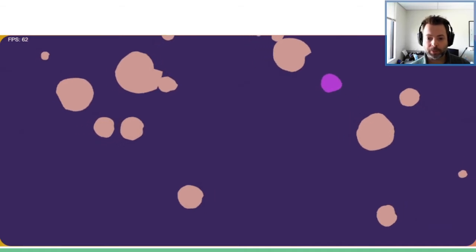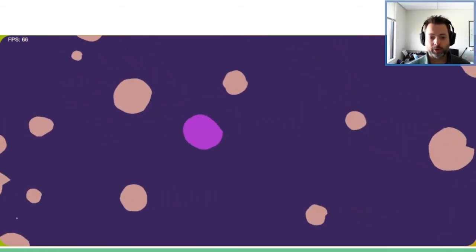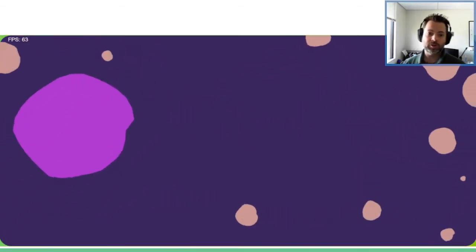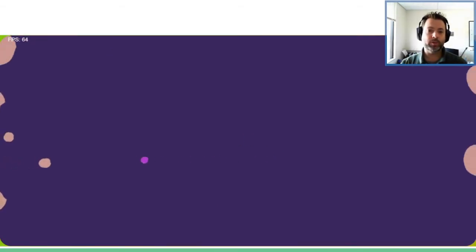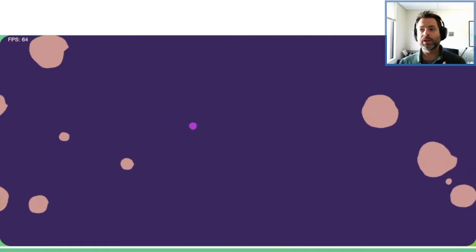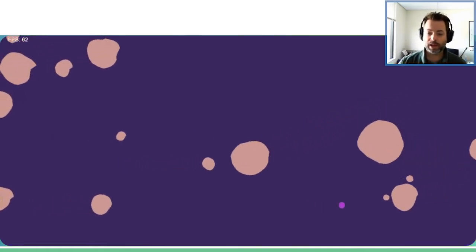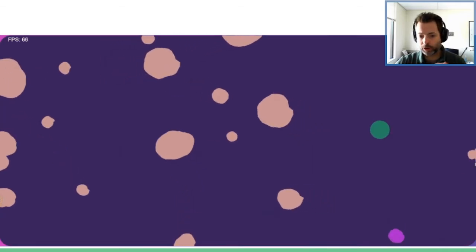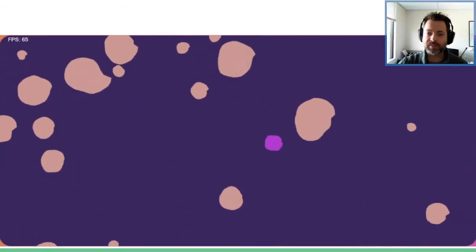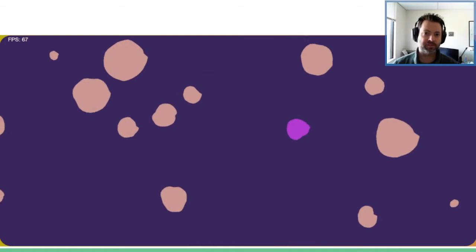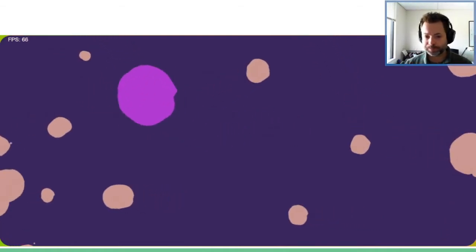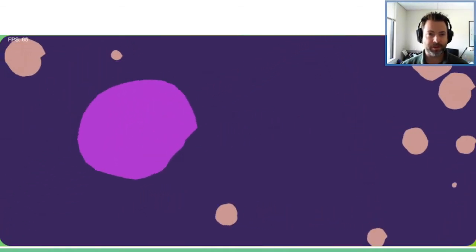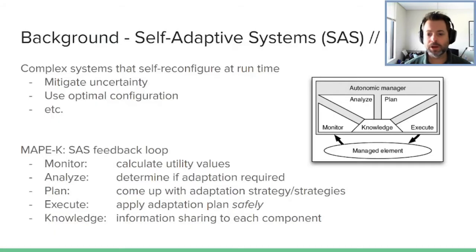But I'm eating smaller blobs, getting a little bit bigger, bigger and bigger and bigger. And eventually, if I got too big with our adaptation strategies enabled, the player would scale down and then lots of other things would start happening too. But this is kind of the core mechanic of the game. There are no optimizations really in terms of physics collisions or artificial intelligence or anything like that yet. That might come in the future, but we wanted to at least get a proof of concept out there.